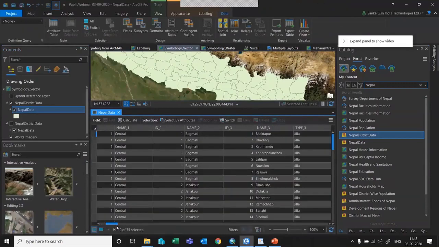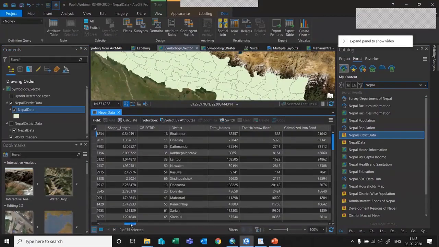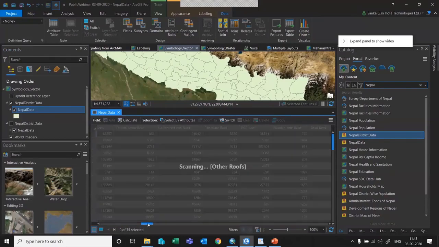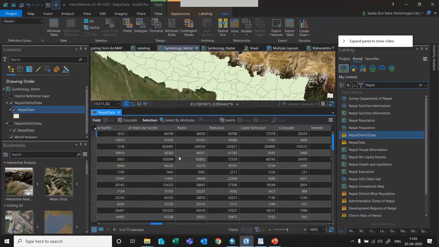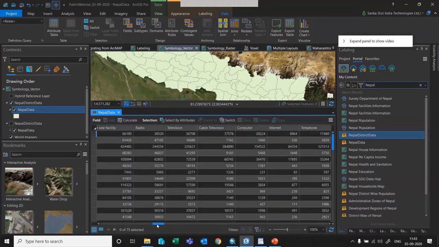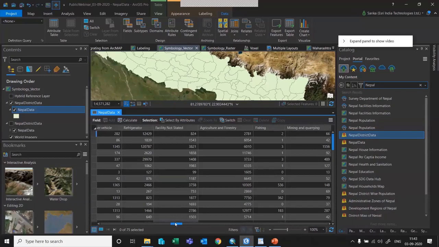You see that it has the name, the area, the district name, total number of houses, and the roof types, and everything. So it has all the demographic information as well. And the count of facilities, like how many people have access to television, computer, internet, and all those things. There are many more data sets available with this particular data.